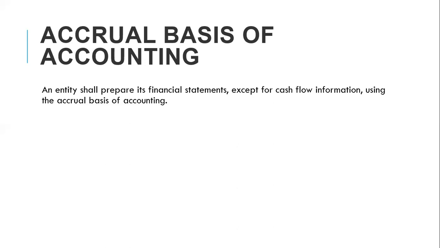So you don't wait until you have an exchange of cash, or you've paid for a particular asset, before you record it. You recognize transactions the moment they have occurred, not when there is an exchange of cash. So that's what we mean by accrual basis.